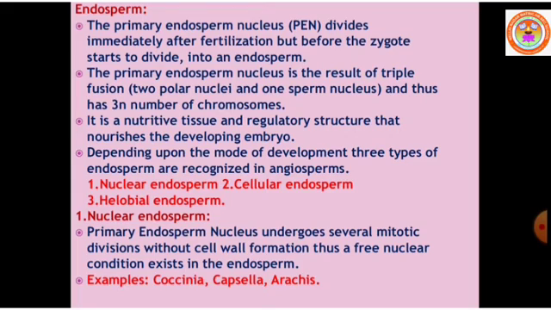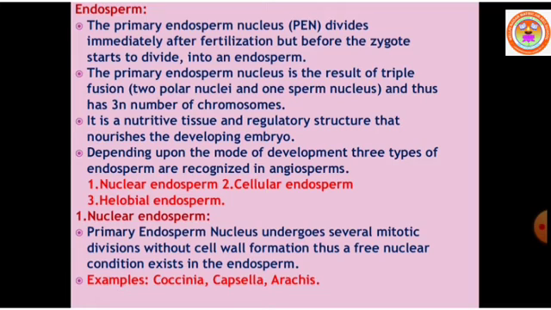Remember, once the primary endosperm nucleus forms, it starts to divide. The primary endosperm nucleus divides immediately after fertilization, while the zygote remains as it is. So the primary endosperm nucleus starts to divide into an endosperm before the zygote starts to divide. Primary endosperm nucleus is the result of triple fusion.